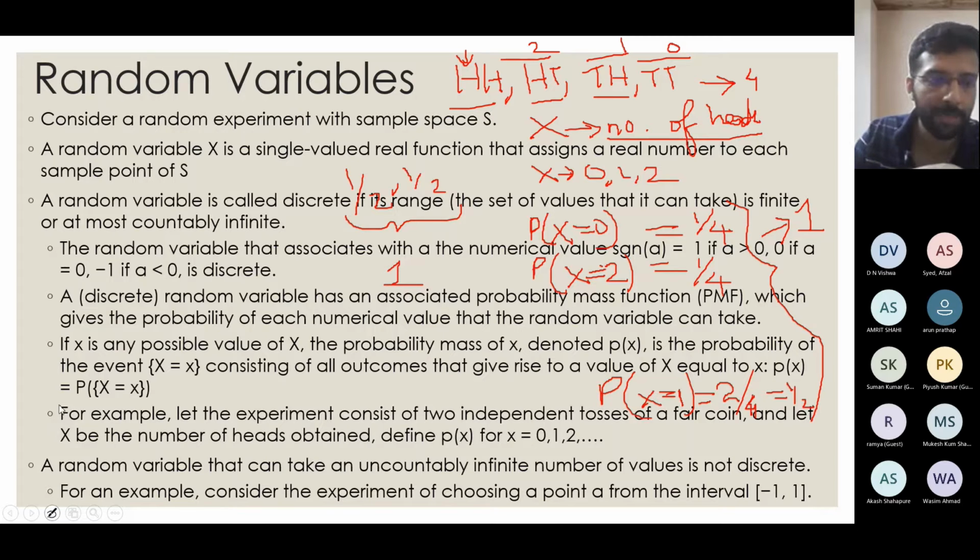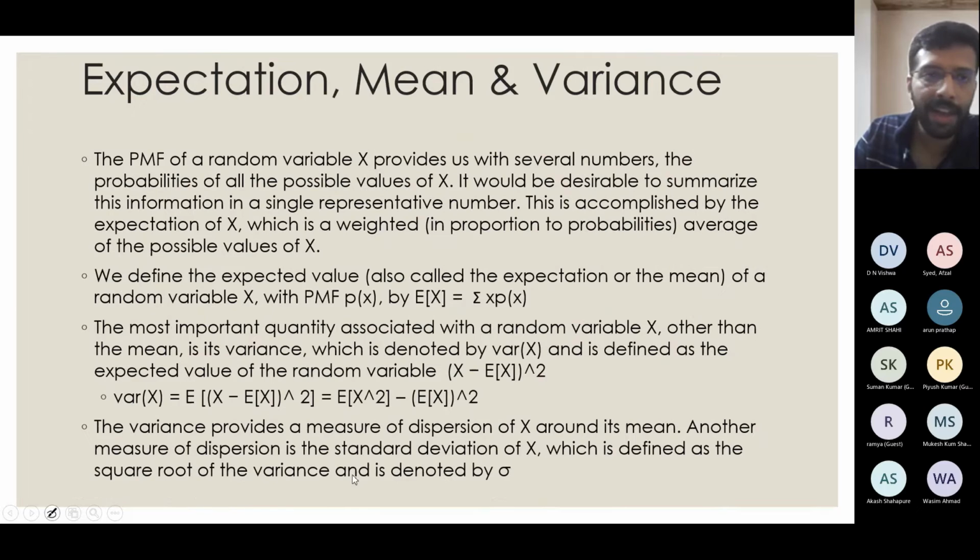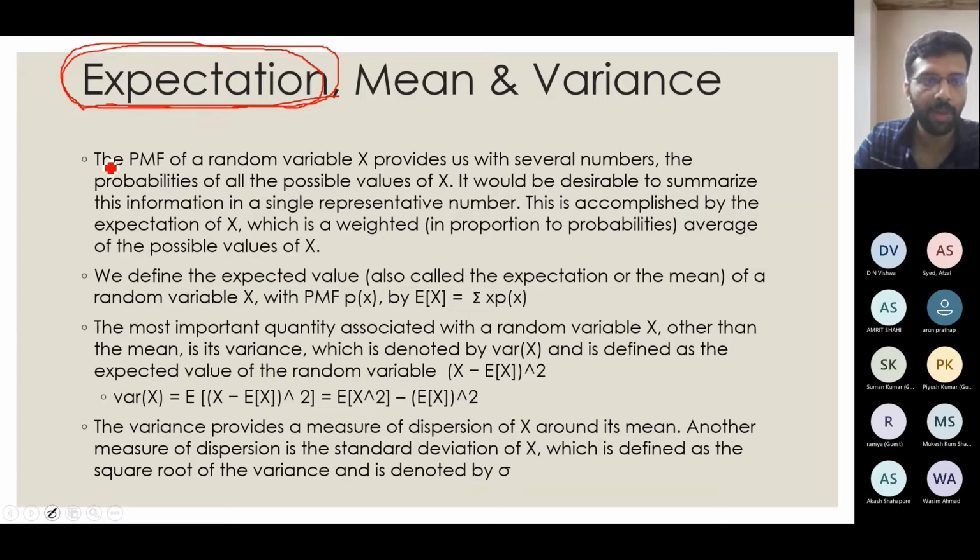Now we will see one more concept, which is called expectation. So expectation is closely related to random variable. As I told earlier, a random variable can take any value. As we saw with 2 coins when we are tossing, it can take the value 0, 1, 2 when I am counting the number of heads as my random variable. So expectation is something which I can use to find out the most probable outcome, similar to the average that we defined for descriptive statistics. It will be a measure of central tendency for that particular random variable.